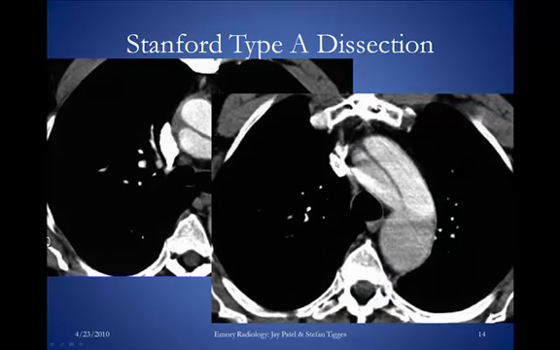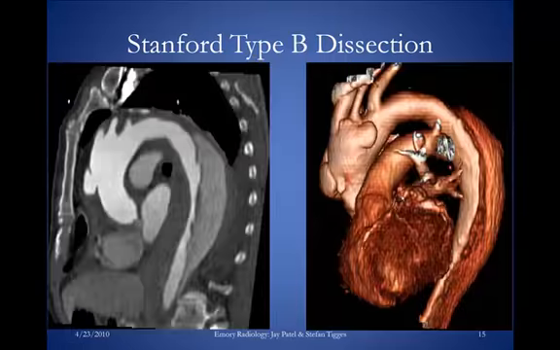Here's another picture of the same diagnosis basically. Here we have the arch of the aorta. It's flayed out here. This is the arch. And here we have a dissection flap, an intimal flap through the level of the arch of the aorta, typical of a Stanford type A dissection.